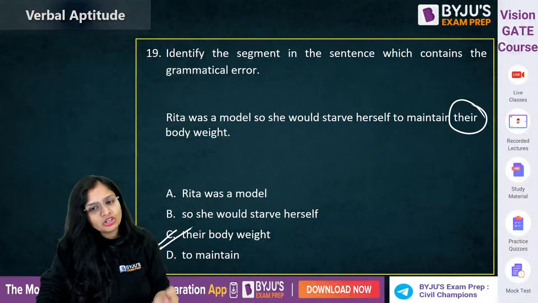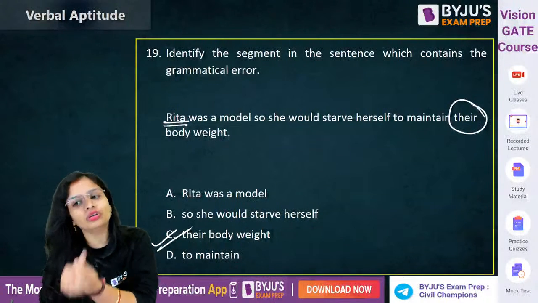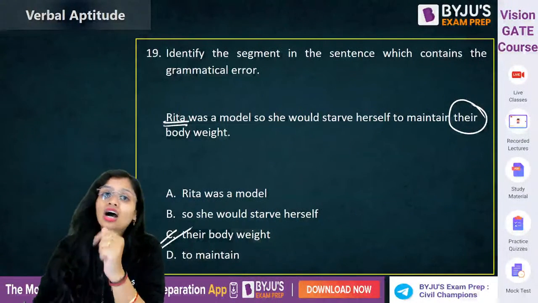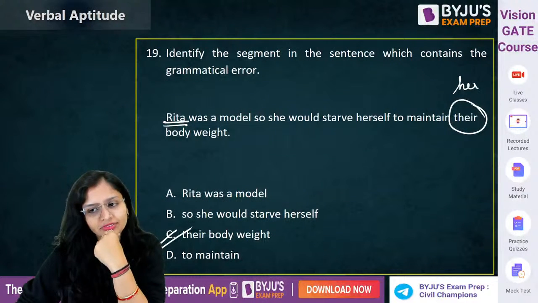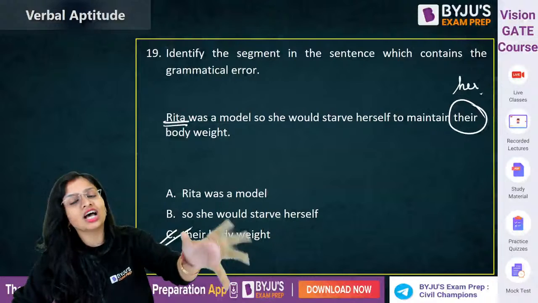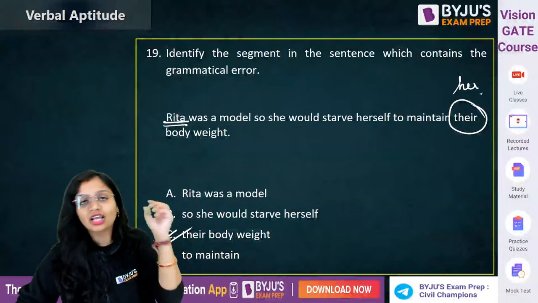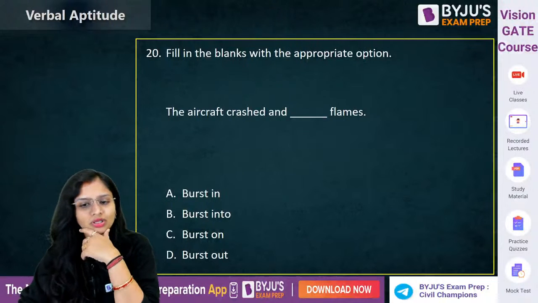There क्या होगा? When you are talking about Rita, so the statement which will continue will be of Rita only. So to maintain her body weight. Okay, to maintain her body weight. If they were generalizing and talking about models starve themselves to maintain their body weight, but here you're talking specifically about Rita. Okay, now this one.